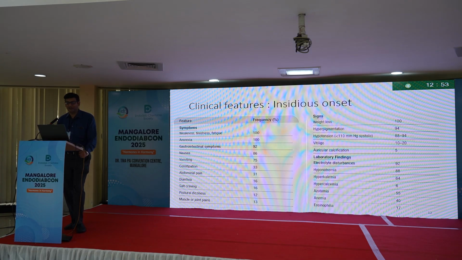Hypotension and weight loss are the pathognomonic clinical features of Addison's disease. The person is losing weight continuously and having hypotension. In the presence of hyperpigmentation and vitiligo, these are all very important signs of Addison's disease. And lab findings, we'll discuss again in detail, but hyponatremia followed by hyperkalemia are the commonest findings.